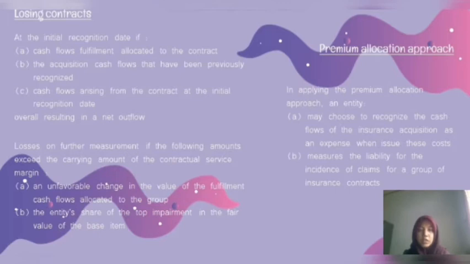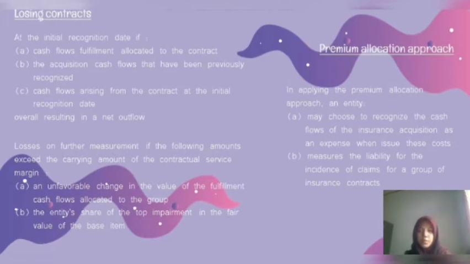Onerous insurance contract. An insurance contract is said to be onerous at the initial recognition date if the fulfillment cash flows allocated to the contract, the acquisition cash flows previously recognized, and cash flows arising from the contract at the initial recognition date overall result in a net outflow. An entity recognizes the loss in profit or loss for the net outflow, which makes the carrying amount of the liability for the group equal to the fulfillment cash flows, and the contractual service margin of the group becomes zero.